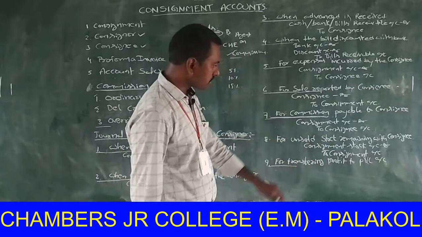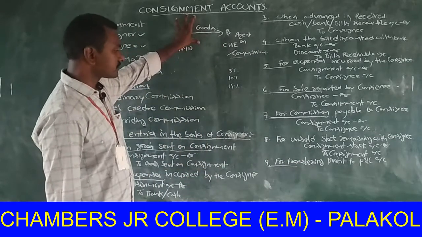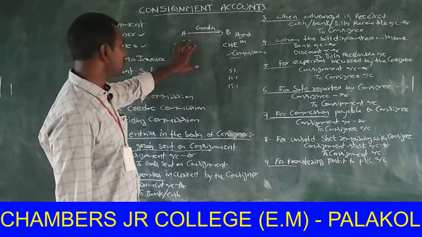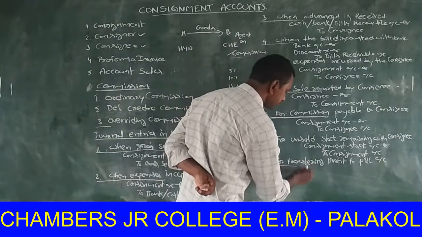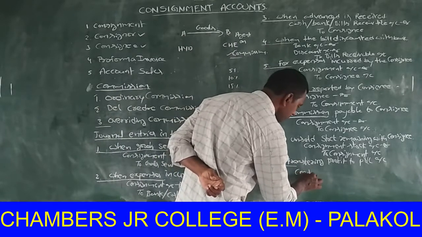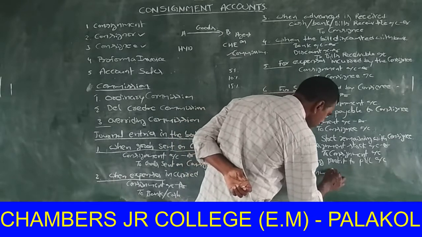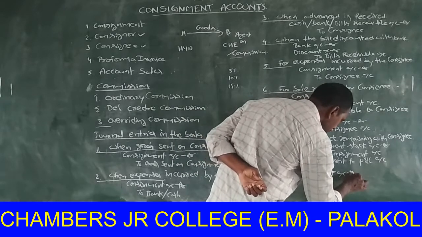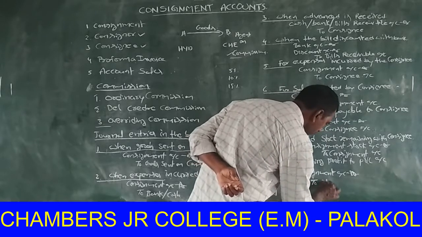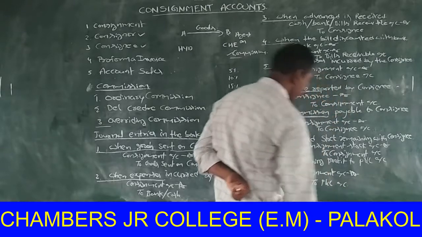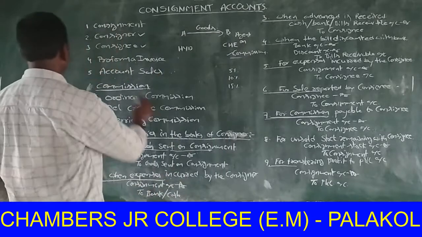Okay, next one. For transferring profit to profit and loss account, if in consignment the consignor had a profit, the journal entry is consignment account debit, to profit and loss account.